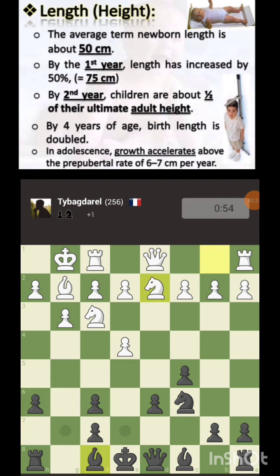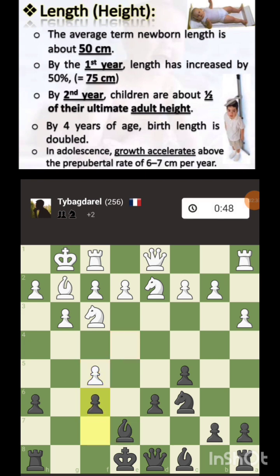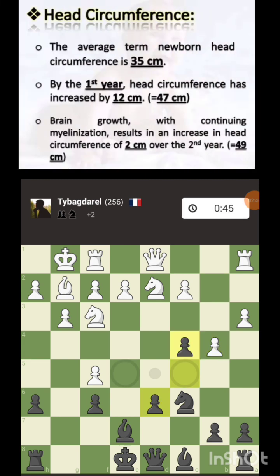By the second year it is about half of the ultimate adult height. By 4 years the length is again doubled, and growth continues at a pre-pubertal rate of 6 to 7 centimeters per year.